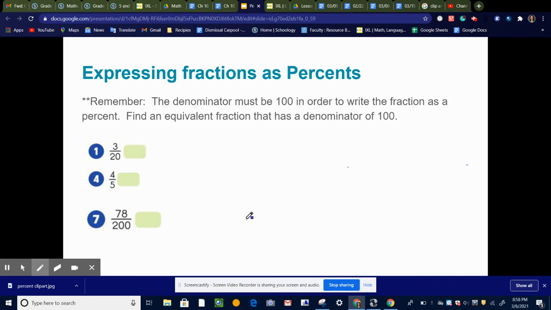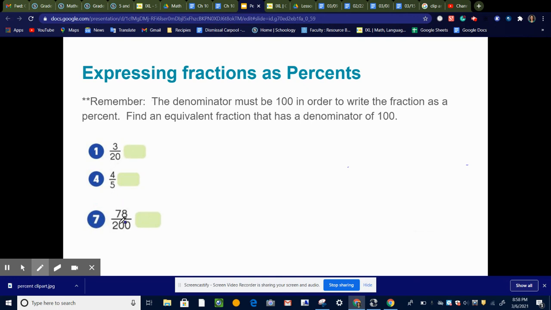But lucky for us, we have a way of finding equivalent fractions so that we can get 100 in the denominator. If you remember, we did this when we were changing fractions into decimals. And I told you to look at the denominator and see if there's anything you can multiply it by to get 10, 100, or 1,000 to change it to a decimal. But we have to remember with percents, it has to be 100 in the denominator.